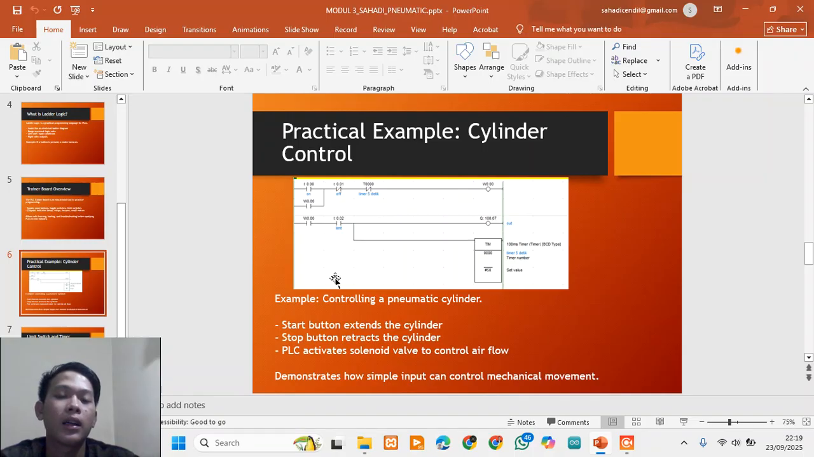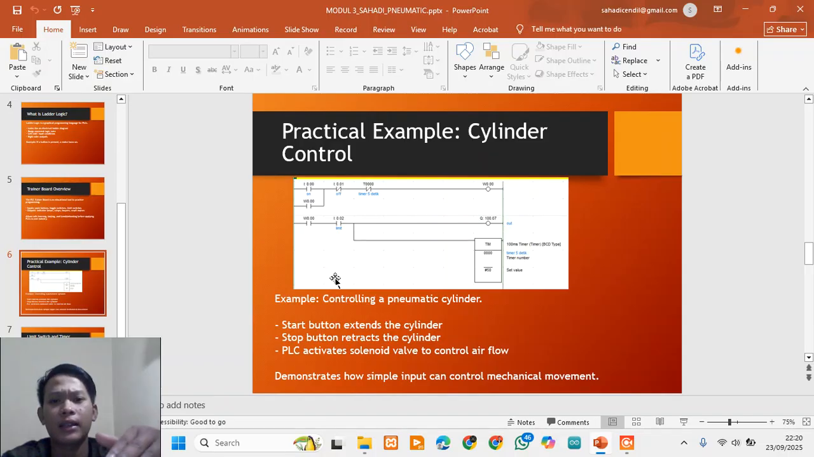Pneumatic cylinders use compressed air to produce linear motion. In many factories, cylinders are used for operations such as pushing, clamping, or lifting objects. Using PLC, we can control the movement of the cylinder with a push button. The ladder logic program is simple.